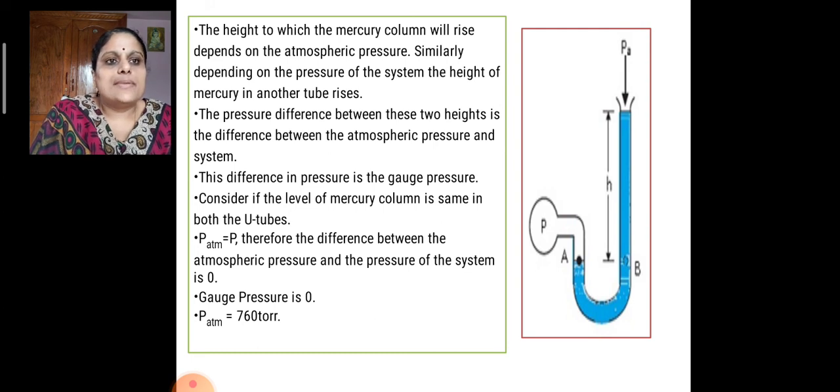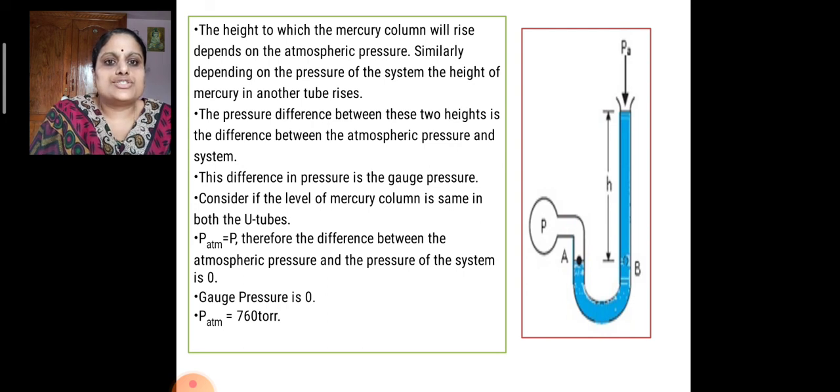Similarly, depending on the pressure of the system, the height of mercury in the other tube rises. The pressure difference between these two heights is the difference between atmospheric pressure and the system pressure. This difference, P minus PA, is called the gauge pressure.